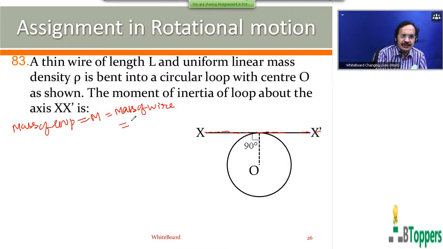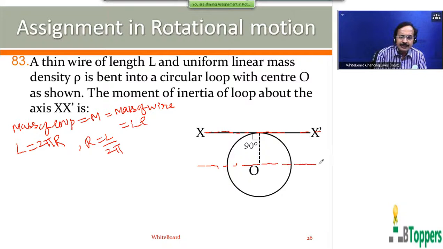That is equal to mass per unit length into the length of the wire, L into rho. The perimeter of the loop formed is 2 pi r, which is equal to L. So the radius of the loop formed we can write as L by 2 pi. So the moment of inertia of the loop about this axis xx dash is equal to the moment of inertia about the parallel axis passing through its center of mass plus the product of the mass of the loop and the square of the perpendicular distance h between the two axes.